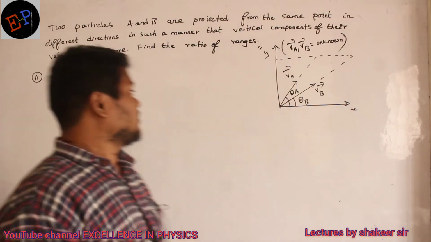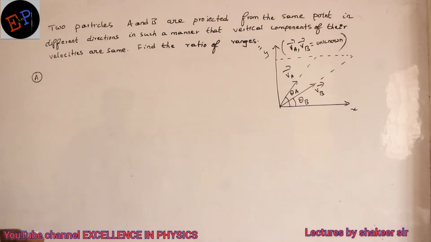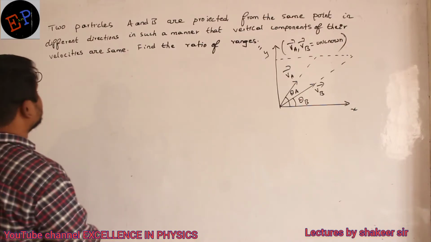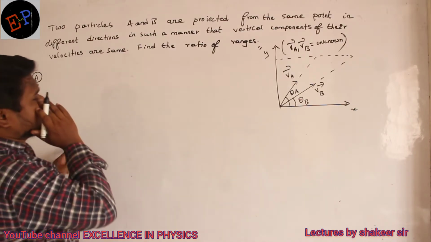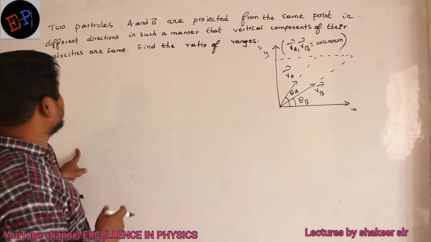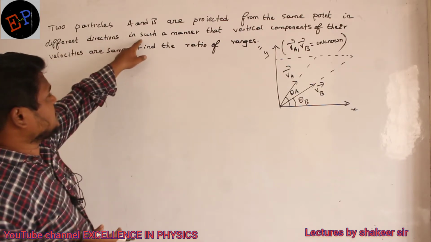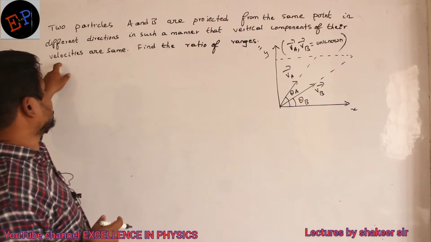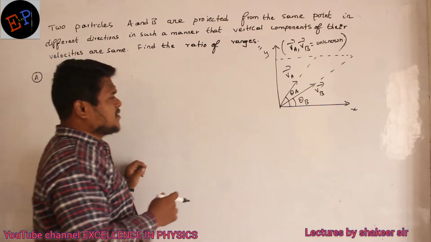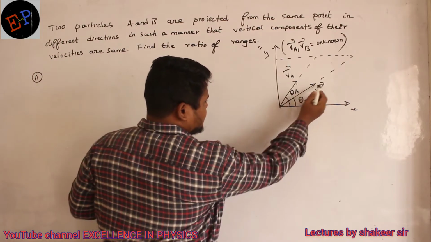So let us see what is the given question initially. Then we will try to understand how to do this problem. Two particles A and B are projected from the same point in different directions in such a manner that vertical components of their velocities are equal. Clear now? So this is particle A and this is particle B.